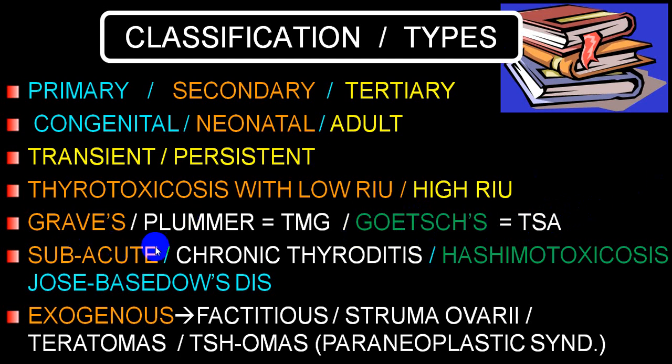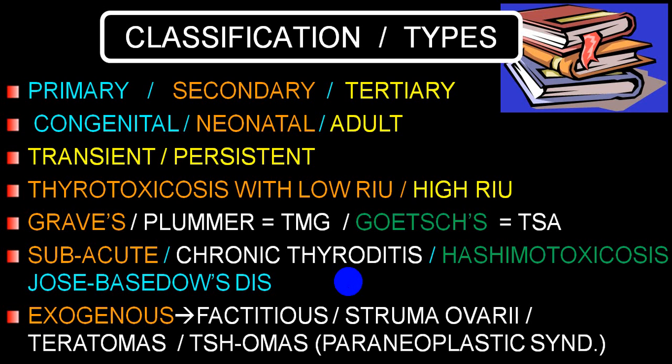Depending upon the duration and onset, we call it subacute or chronic. Subacute is very frequent in a person with subacute thyroiditis, particularly de Quervain's thyroiditis.